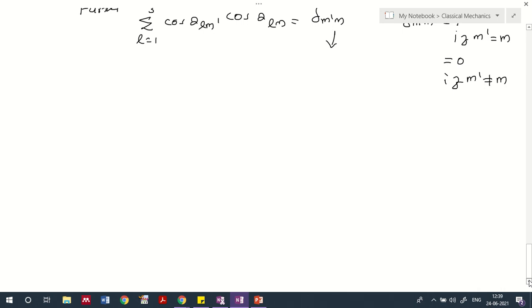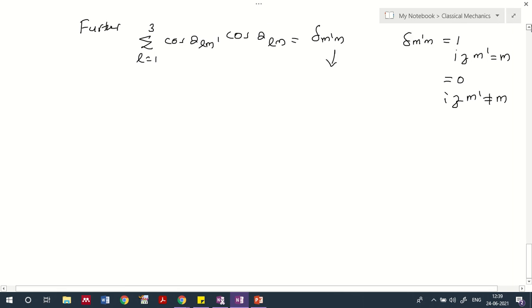Then further, in a general statement we can say that m' is equal to m. In that case the coordinate systems can be related like this. So that's how we have done here. What it means is cos theta Lm, because we know what cos Lm means.